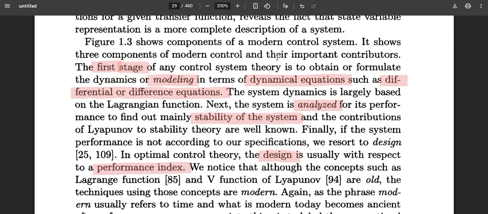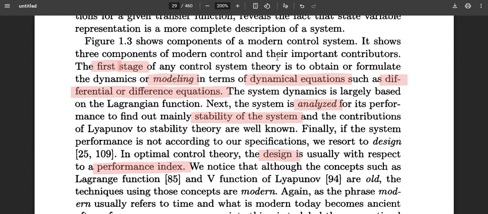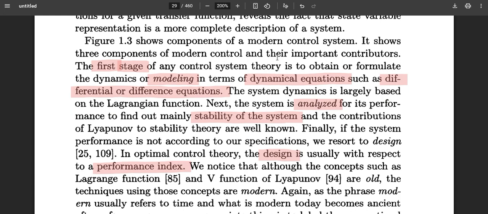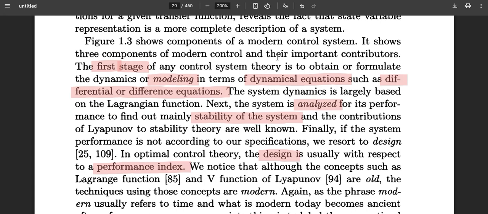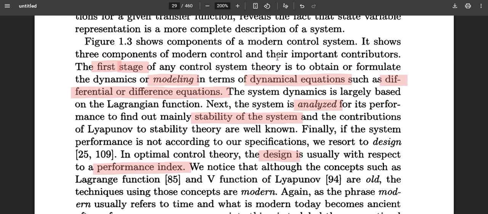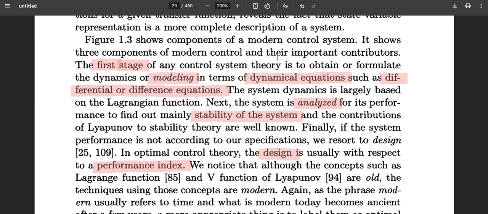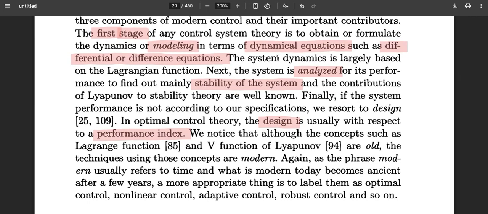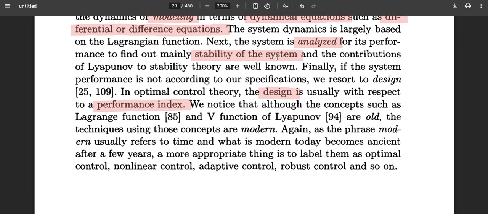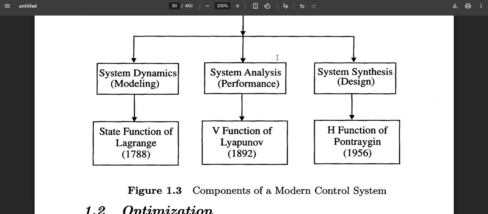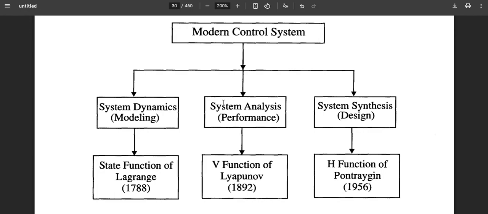So this has some various stages. The first stage is to define and model the dynamical systems. It can be either a continuous differential system, or it can be discrete difference algebraic equations. And the second thing is, once that system is formulated, we have to analyze whether the system has certain criteria like stability, existence, uniqueness, all those things based on Lyapunov, for example, in control theory.